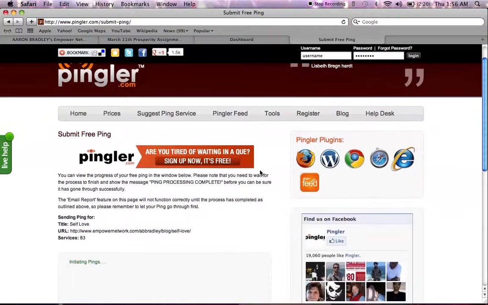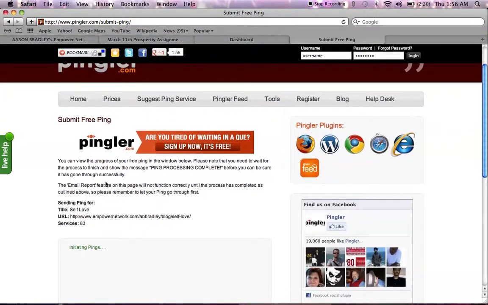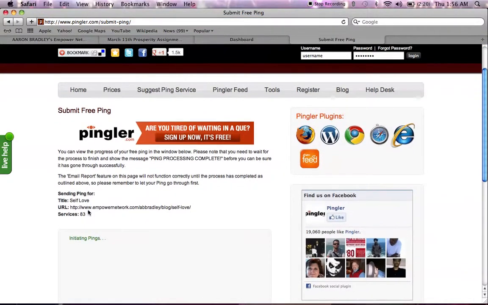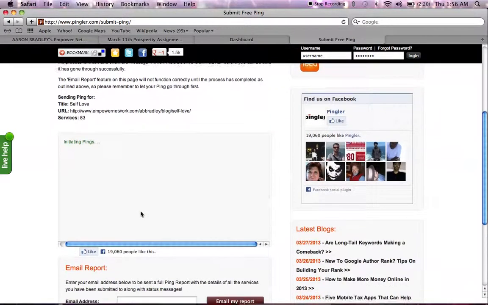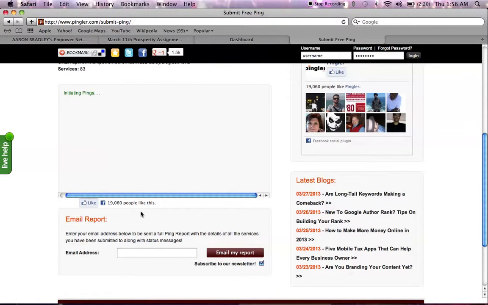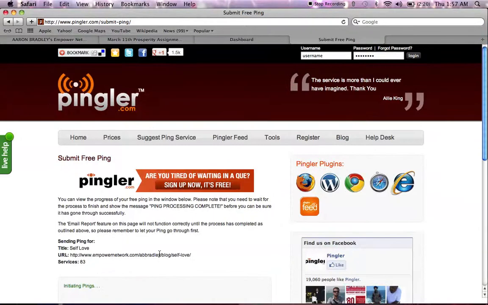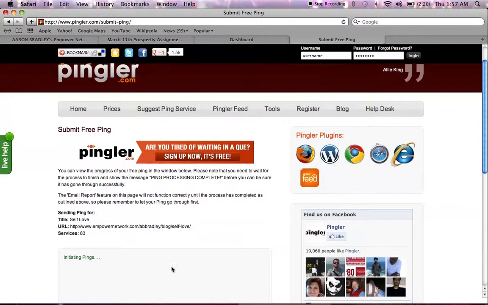And boom, you just submitted it. It's sending it out there under all of those categories. If you just sit here, it'll show you all the different search engines it's put it out to, or you can enter your email address and it'll send you a report of everywhere it went.